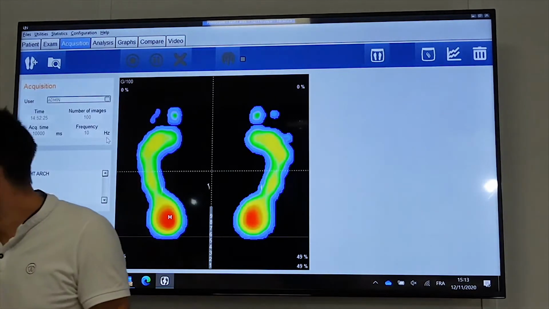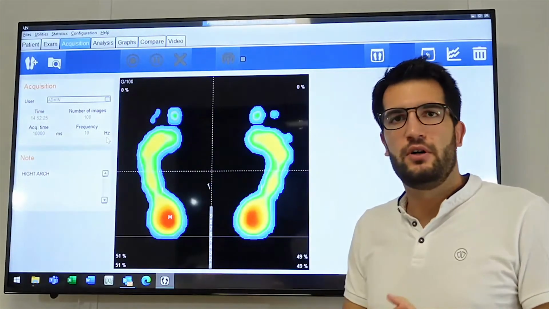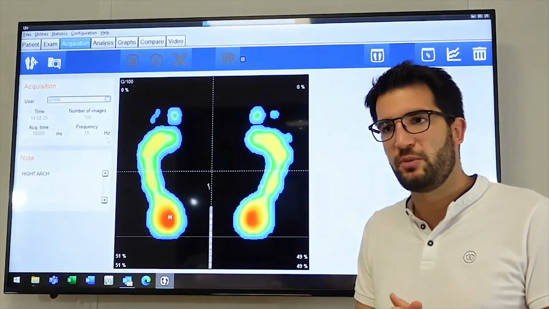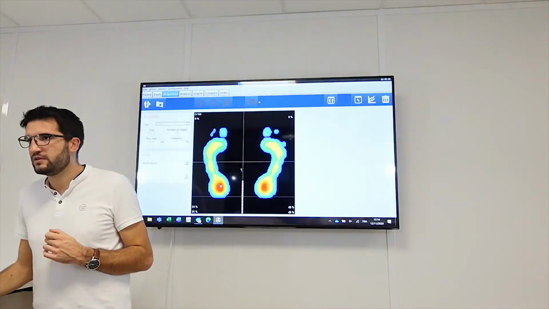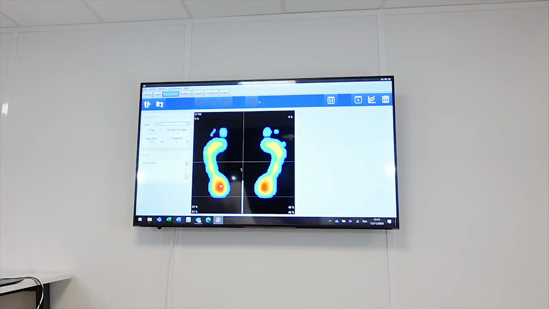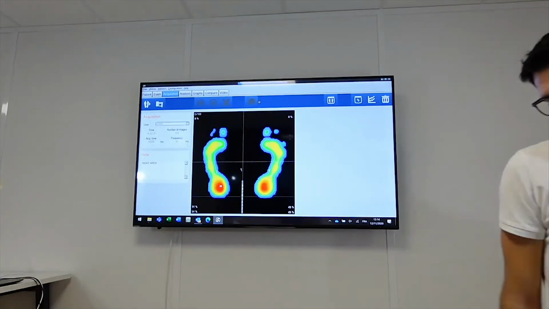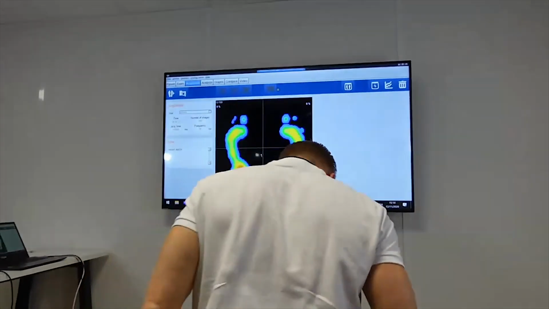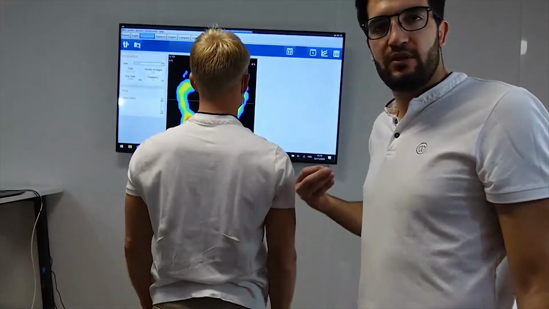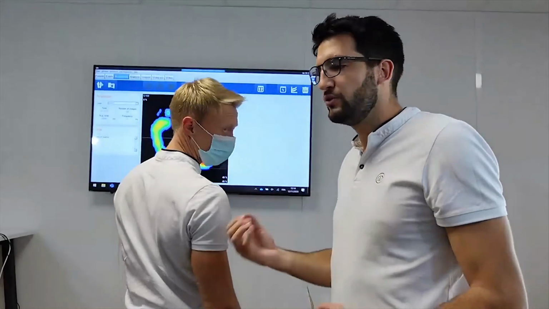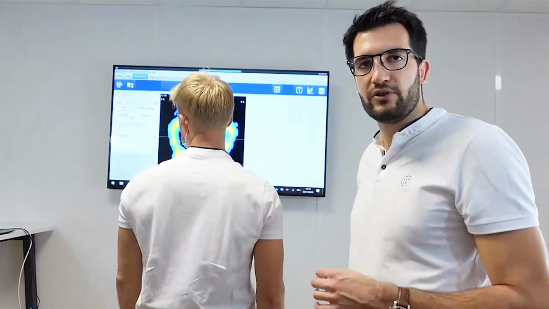I have a few minutes still, so maybe I can show you how to compare different analyses. So I will ask my patient to go back to make a new analysis, maybe with a small correction. Okay, you can go back on the pressure plate. So I advise you to have a few correction elements inside your pocket, maybe the ones you use the most, and you put the elements under the feet, and you see the difference from the first acquisition.